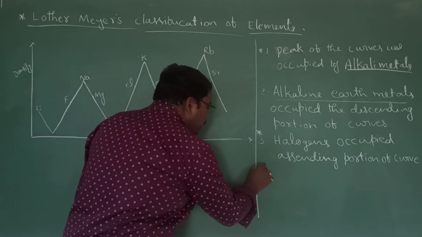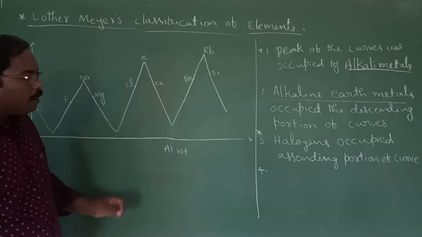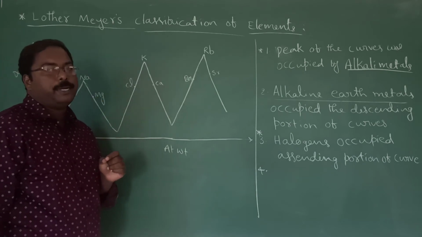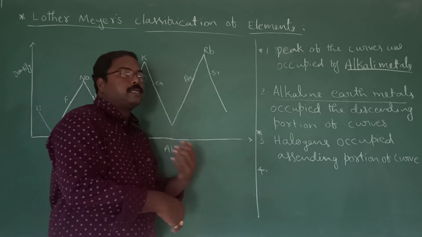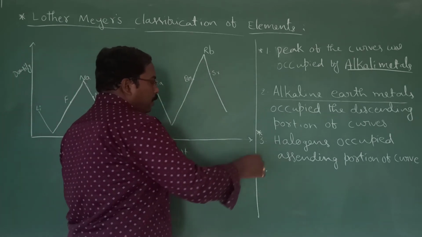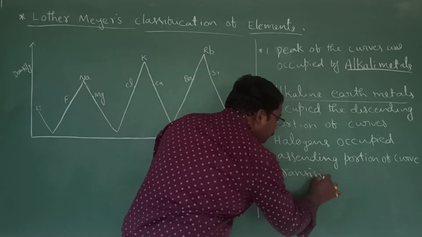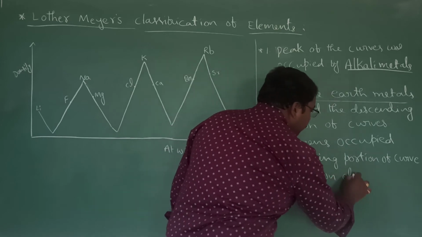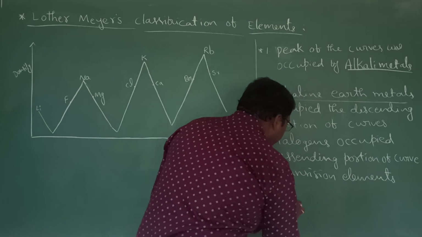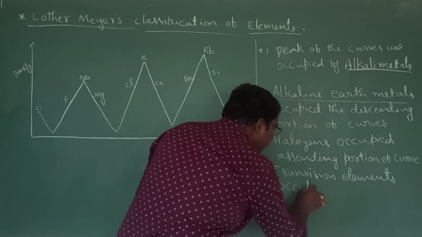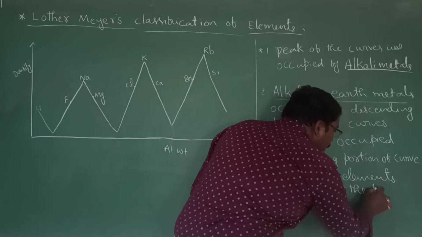Now coming to the last important note regarding this Lothar-Meyer curve, the location of the transition elements. Transition elements means we know the D block elements. All these we will discuss further. The transition elements occupied the bottom of the curve.